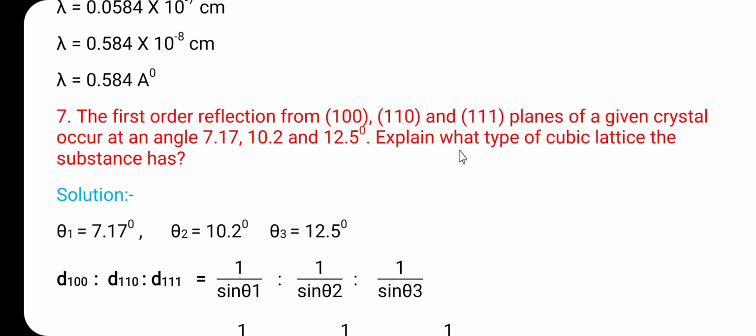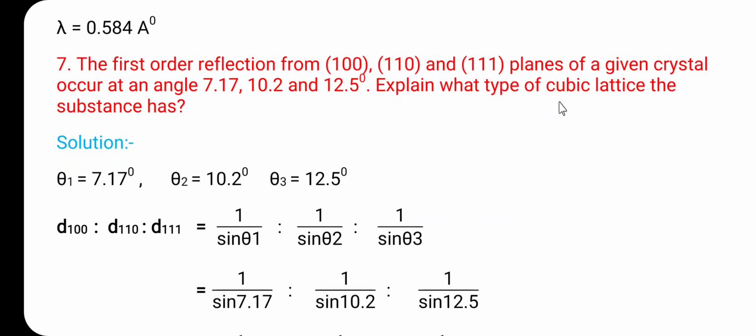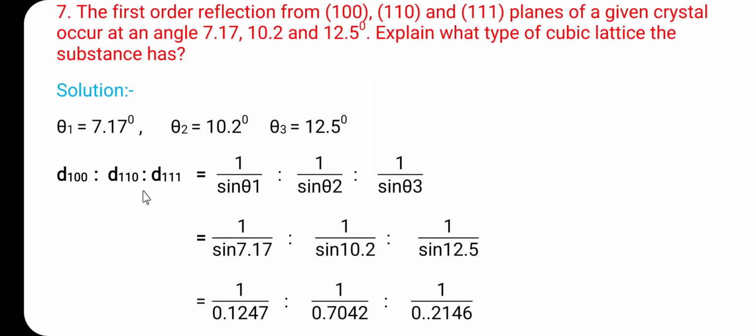Explain what type of cubic lattice the substance has. Here we have to find out the type of the lattice, whether it is simple cubic, body centered cubic or face centered cubic lattice. So here the given data: theta 1 is 7.17 degree, theta 2 is 10.2 degree, theta 3 is equal to 12.5 degree. So already we have discussed this formula, that the ratio of the interplanar distances d100 : d110 : d111 is equal to 1 upon sin theta 1 : 1 upon sin theta 2 : 1 upon sin theta 3.